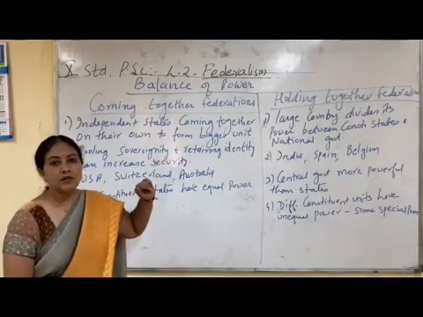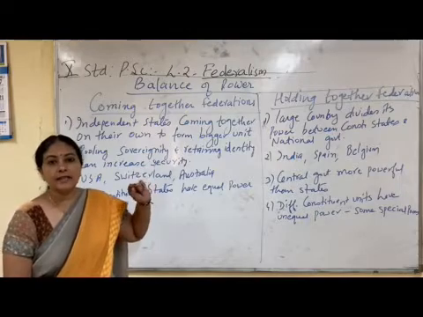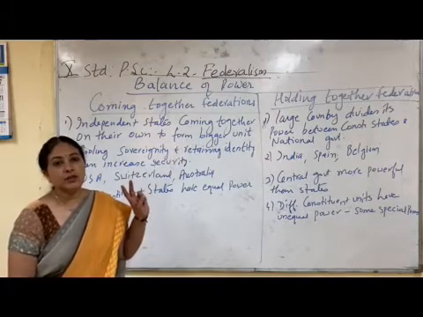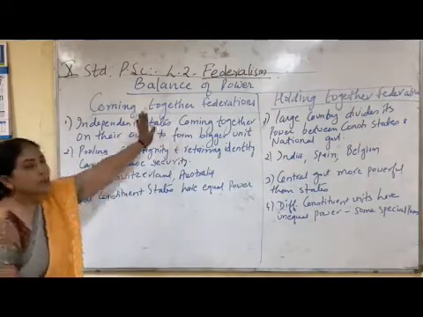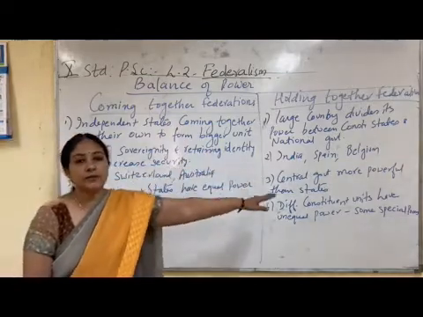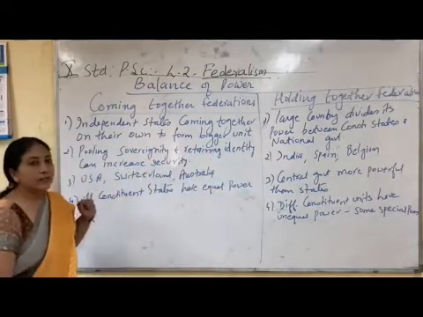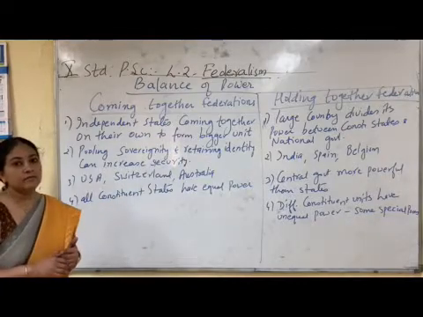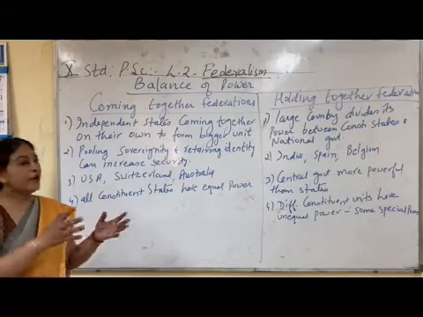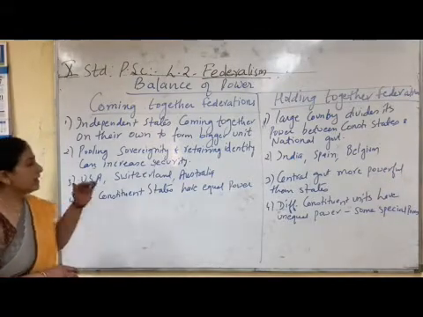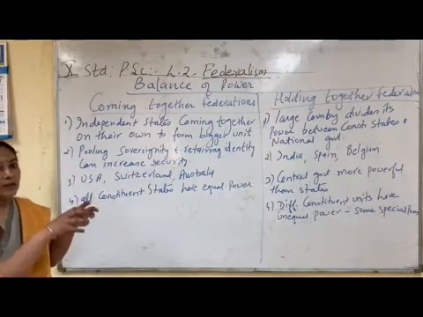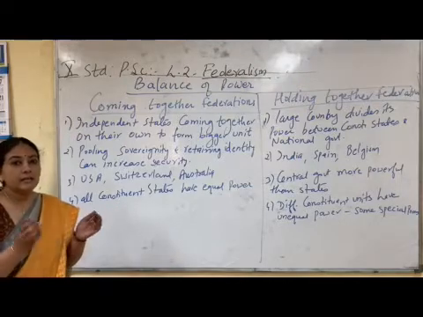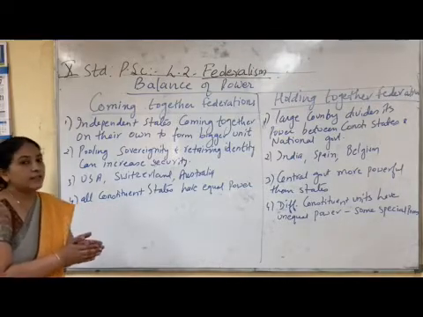The exact balance of power between the central government and the state government varies from place to place. Now let us see two types of federations. One is the coming together federation and one is the holding together federation. In a coming together federation, independent states come together on their own with their own interest, and they form a bigger unit. In this type of federation, all the small constituent units come with full sovereignty. That means they are pooling their sovereignty, they are joining with their sovereignty.